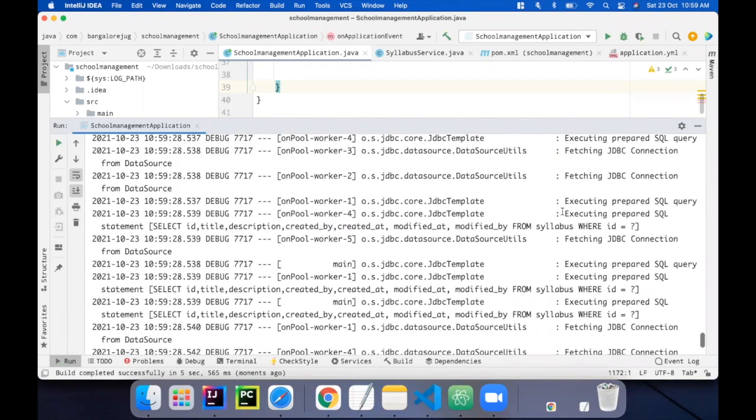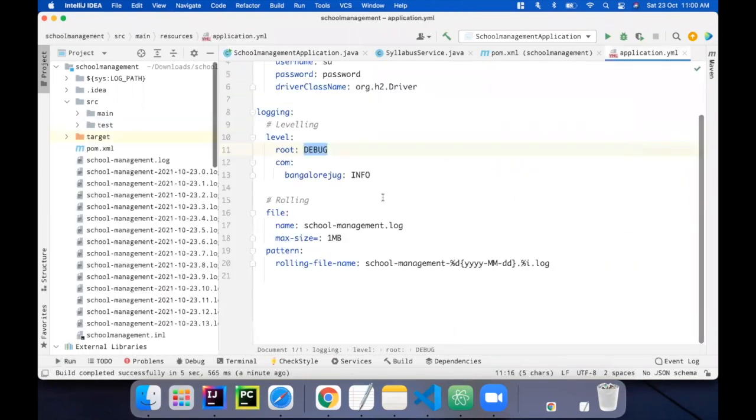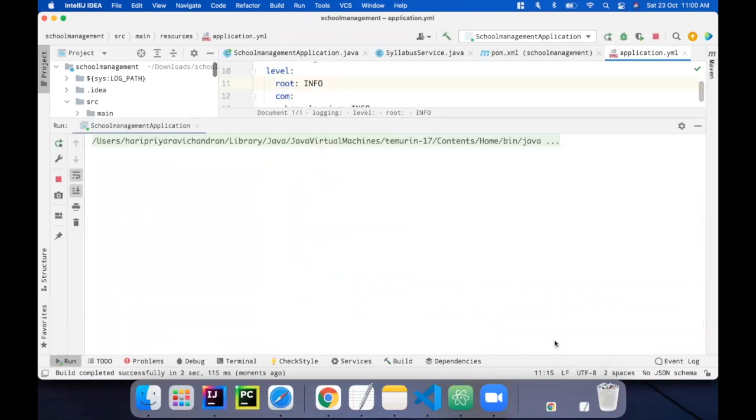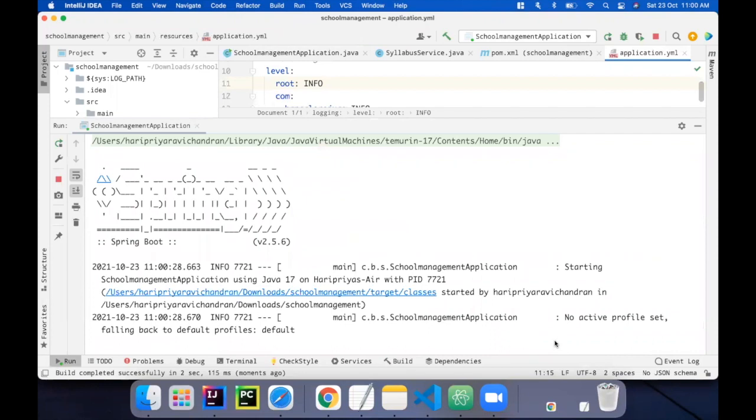All the debug messages have come. Because of the debug in root level, there is an enormous amount of messages that we got. So I'm just going to change this to info. And I'm going to run the application again.